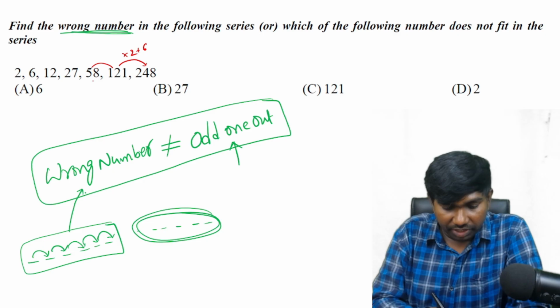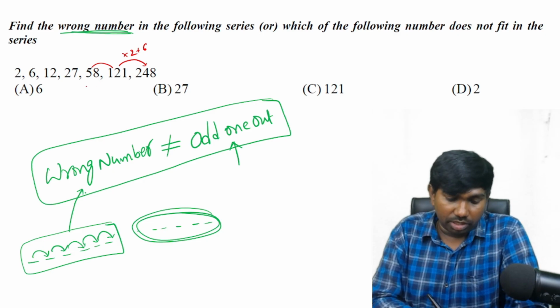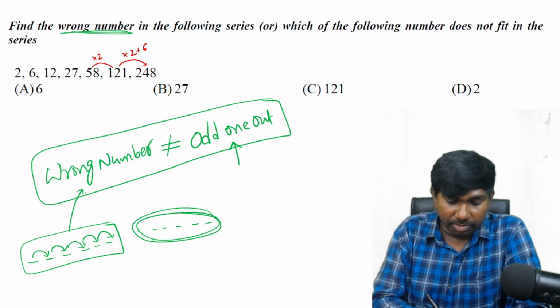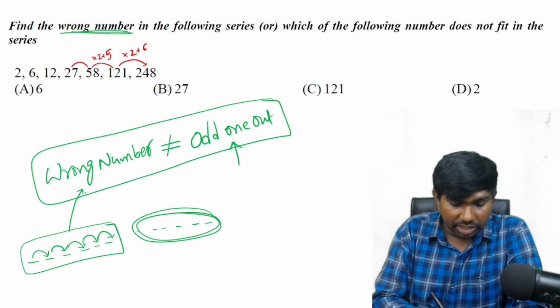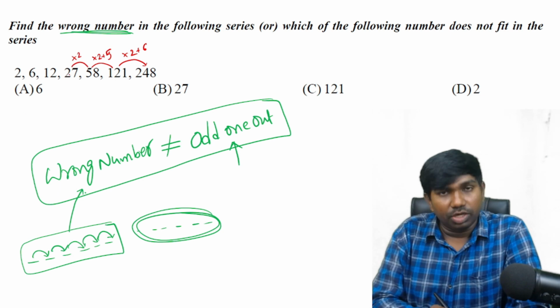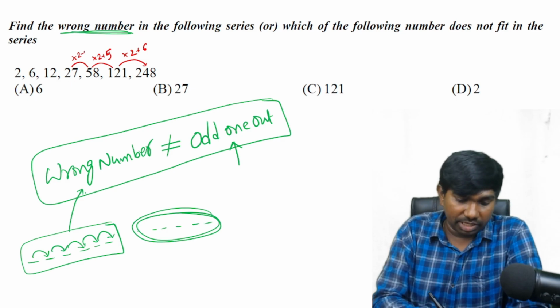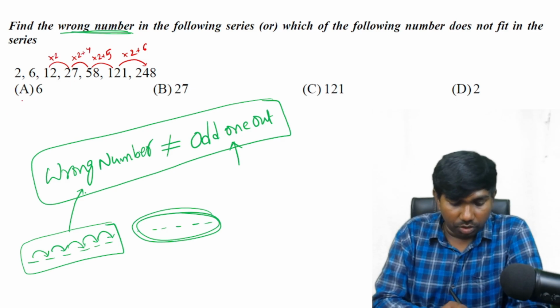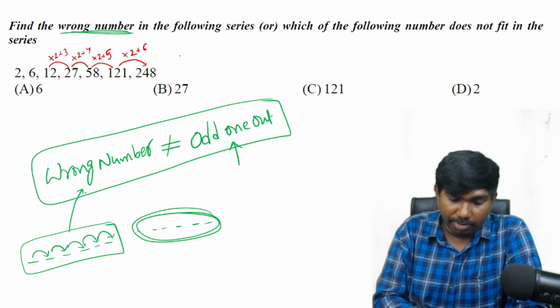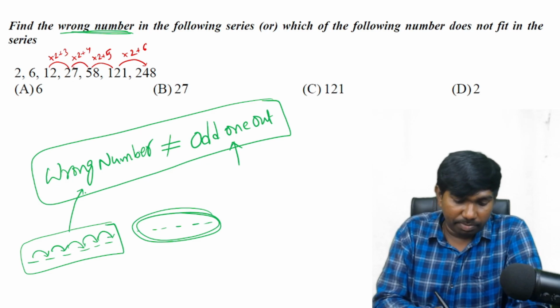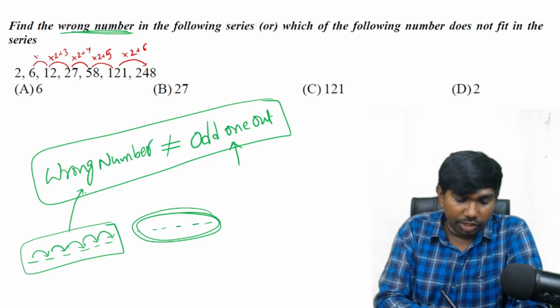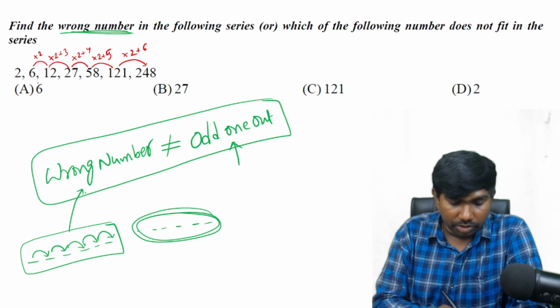Into 2 here is 58 double, which is 116, and it is plus 5. Next, if we do into 2, 27 twos are 54, and it is plus 4. 12 twos are 24 and plus 3. Yeah, it is following some pattern, right? If you see from the back side, into 2 is common in all. Plus 6, plus 5, plus 4, plus 3. And into 2 directly for this one. So that means the answer may be 6.